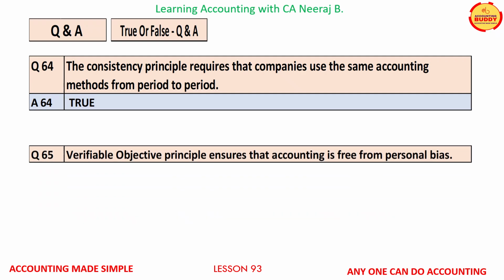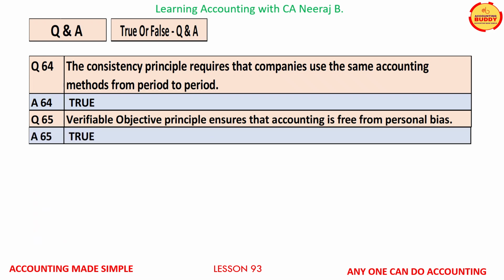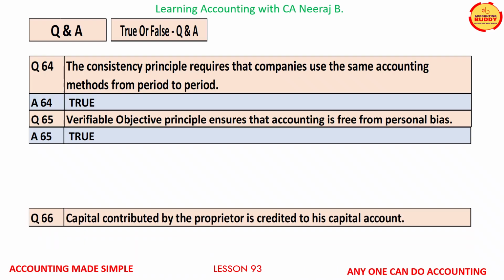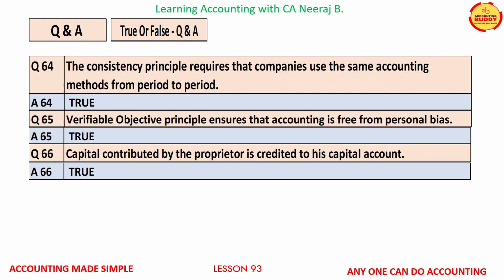Question number 65. Verifiable objective principle ensures that the accounting is free from personal bias. This is again a true statement. Question number 66. Capital contributed by the proprietor is credited to his capital account. This is absolutely a true statement.